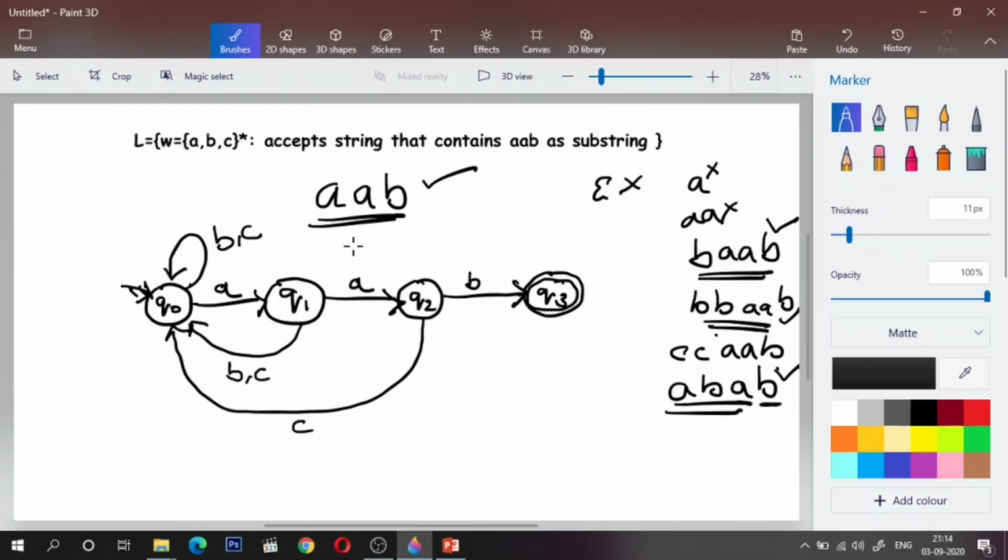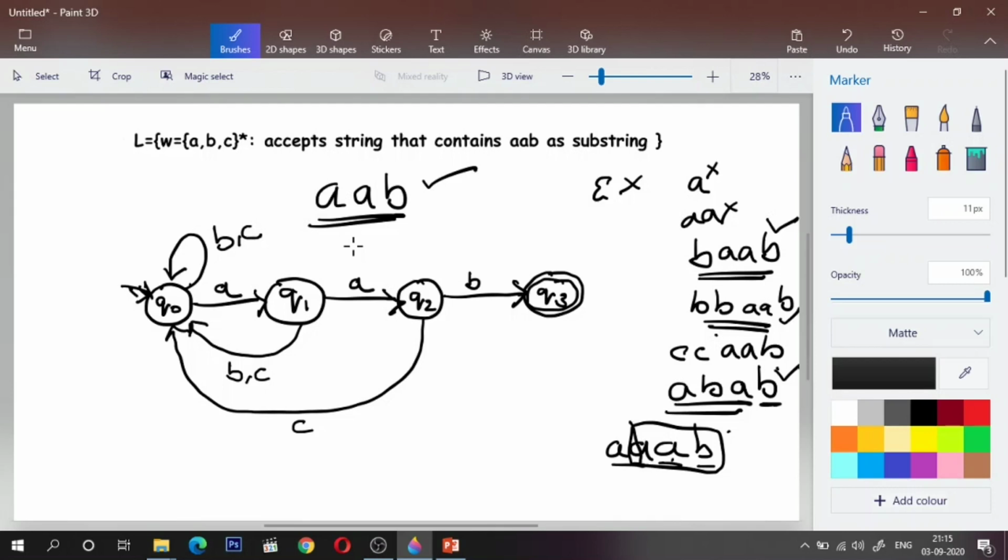Q naught? I shouldn't go back to Q naught because I'll give an example. If I get A, A, B. So first A, I'll end up in Q2, and for the next A, if I go to Q naught, then for the B, I'll remain in Q naught, right? But doesn't this contain a substring AAB? Yes, right? So this string will be rejected if I go to Q naught. So what should I do? Where should I go? Should I go to Q1? Even if I go to Q1, I'll end up in Q naught state, right? So I shouldn't go to Q1 also.